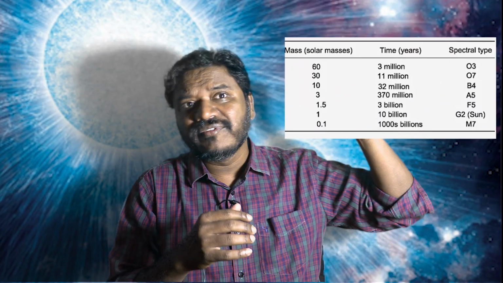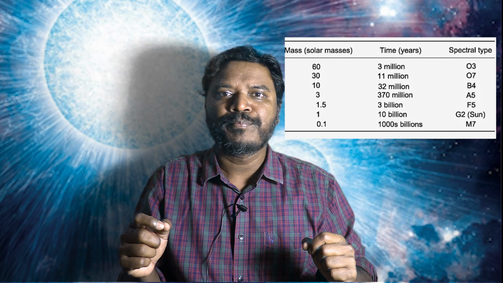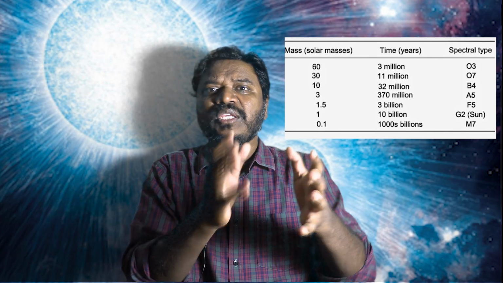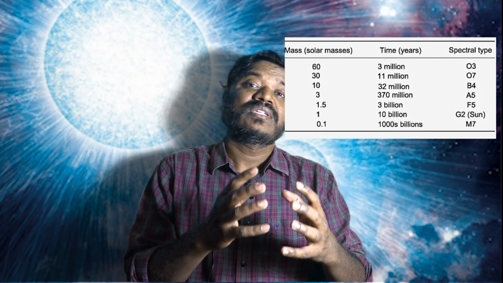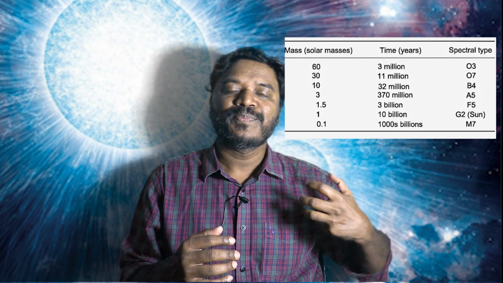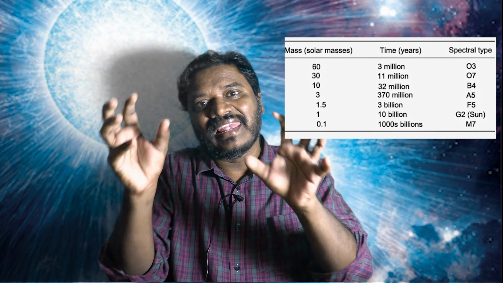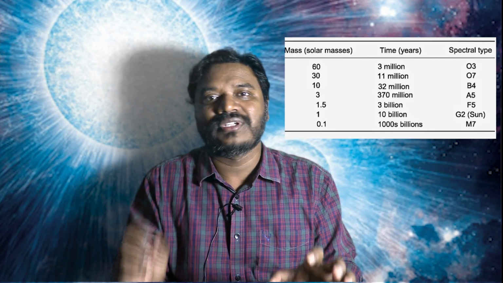If you observe the chart displayed here, on one side you will see the masses of stars, and on the other side the lifespan of those stars.